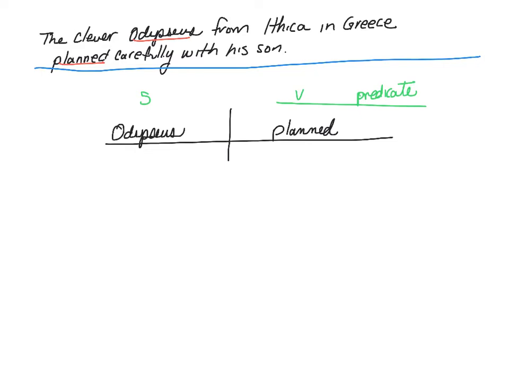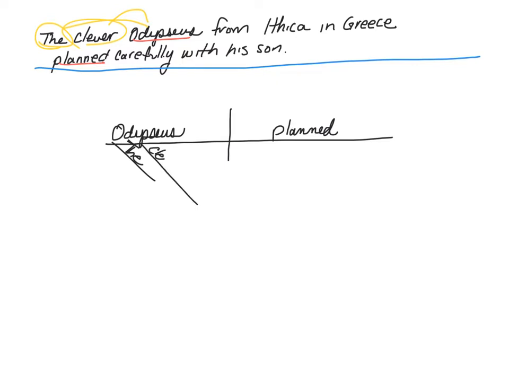So, since we have our main subject and verb put in place, we now have to start placing all of these individual words. So, what is the modifying? Well, it's the Odysseus, not a random guy named Odysseus. We're talking about the one and only, the famous one, the. So, clever. What is clever modifying? Well, clearly we are describing Odysseus. He is clever. Well, that sounds pretty normal. We've done this in chapter 2 quite often.